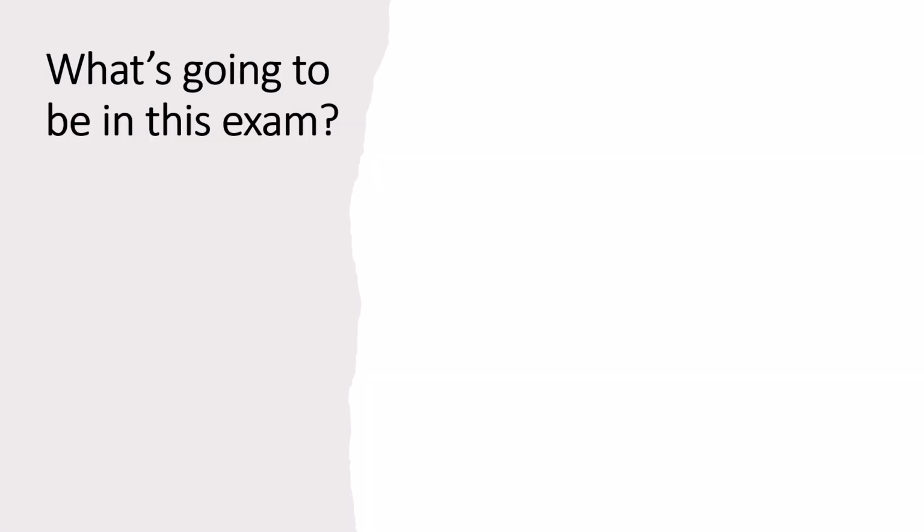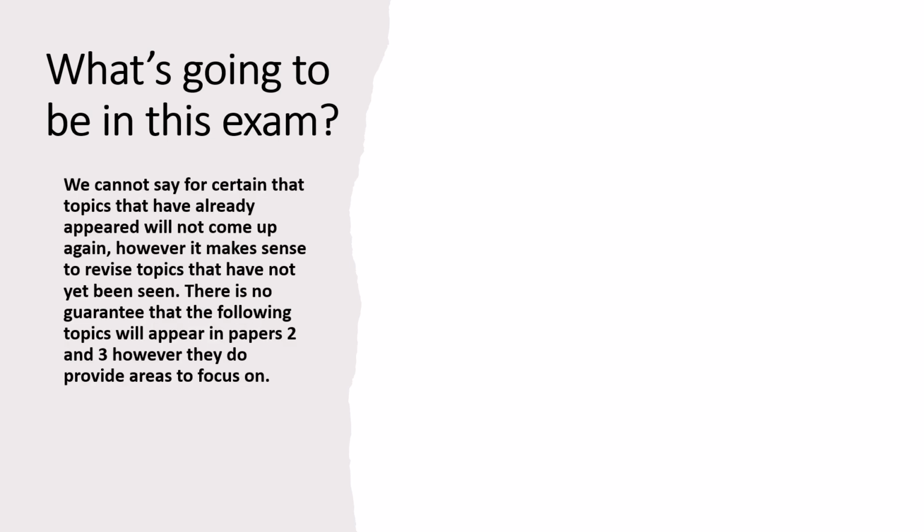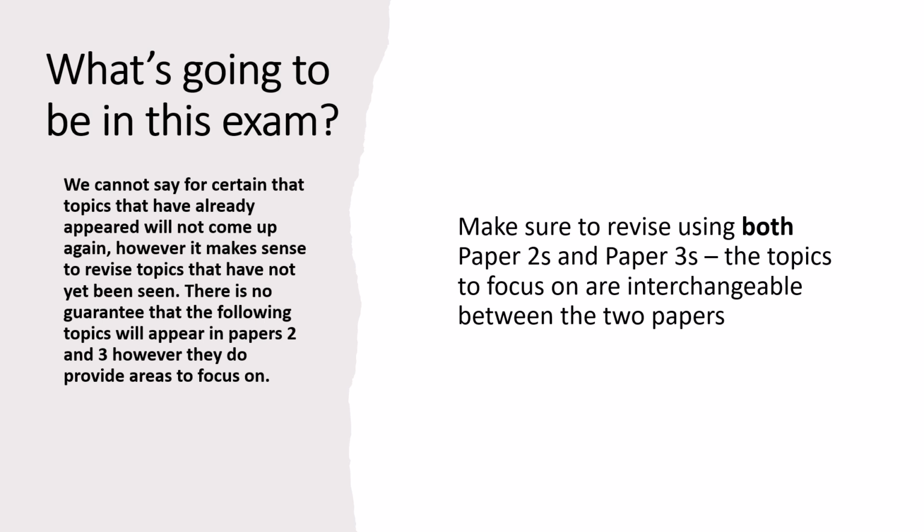What we can say, though, is what could be in Paper 2 and Paper 3. Now, we can't say that those lists I've just given you aren't going to come up, but we can think about other areas to focus on now we've seen that paper. One really important note is to make sure you're revising using both Paper 2s and Paper 3s. It's not the case in maths that everything comes up in Paper 1 all the time, everything comes up in Paper 2 all the time, everything comes up in Paper 3. The calculator topics across Paper 2 and Paper 3 could be in either, so make sure if you're looking for questions tonight, you don't just look at Paper 2s.